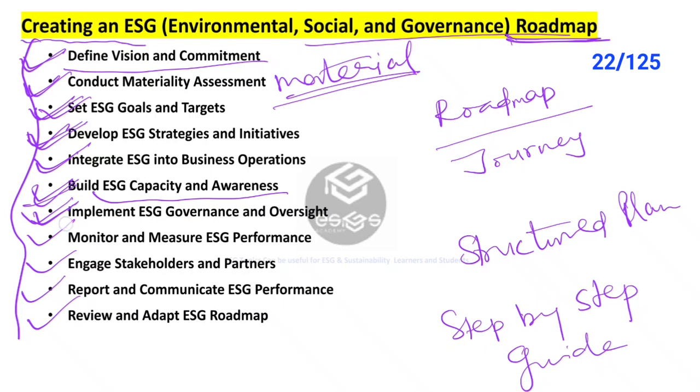In the next step, implement ESG governance and oversight. So as I said earlier, to have an effective roadmap, we need to have strong governance and oversight. Establishing ESG governance structure and processes to provide oversight, guidance, and accountability for ESG initiatives. We form an ESG committee or task force composed of senior leaders, board members, and subject matter experts to oversee ESG implementation and performance.